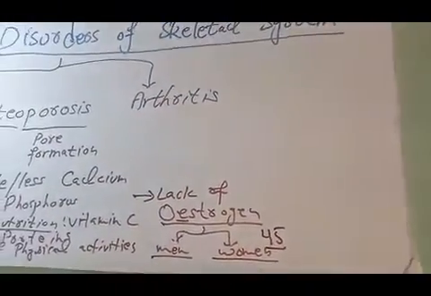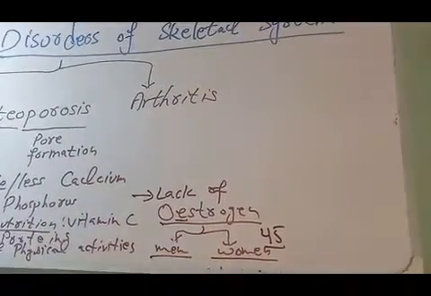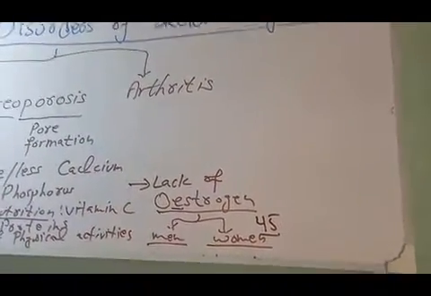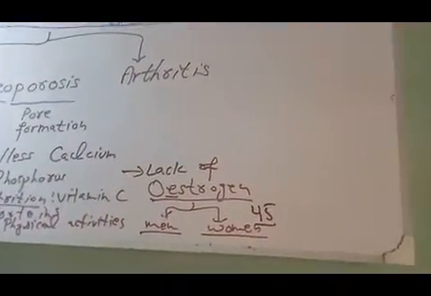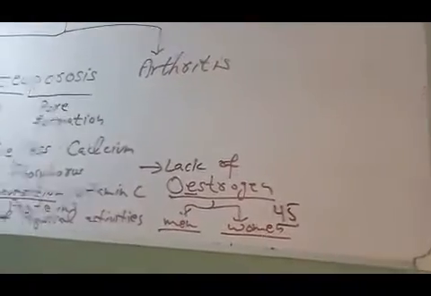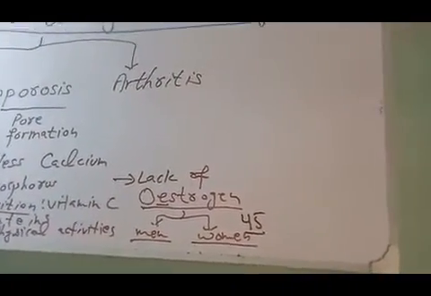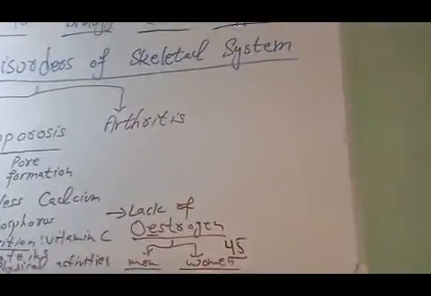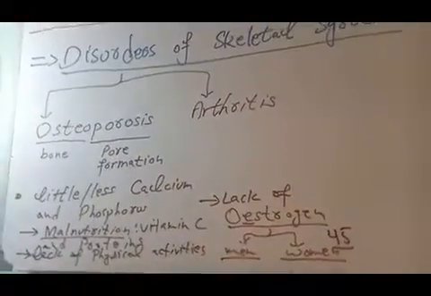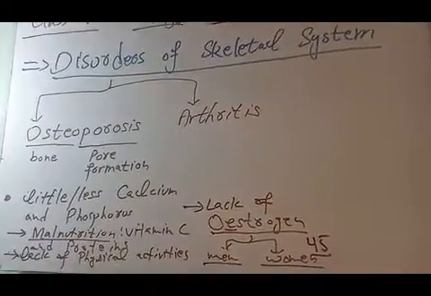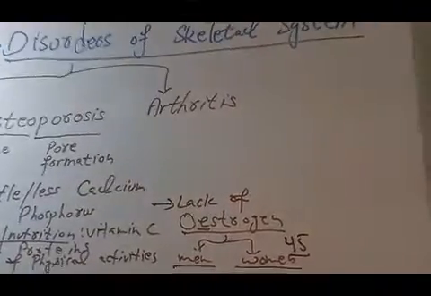After this age, women stop to produce estrogen and there will be no storage of the calcium and phosphorus into the bones of the woman. And women have more chances to develop osteoporosis after this old age.